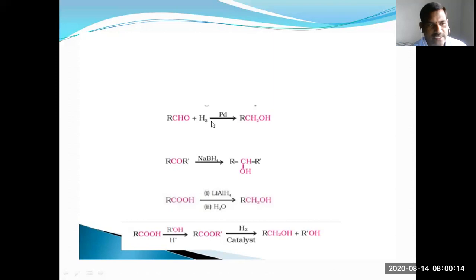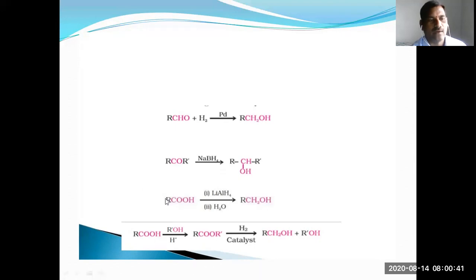Reduction reaction takes place in the presence of a metal catalyst like palladium. So you can get the primary alcohol. You can take the ketone. So the ketone undergoes a reduction reaction in the presence of sodium borohydride. So you can get the secondary alcohol.